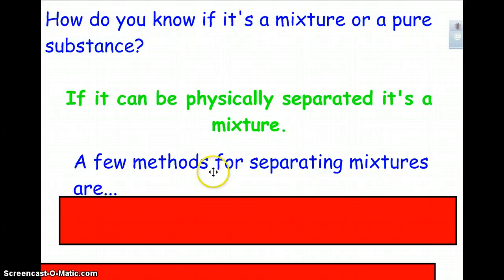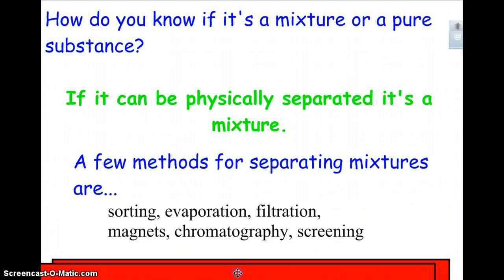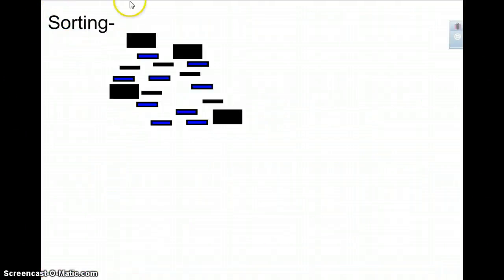Well, how do you know? You know if it follows one of these, or there are several other methods for separating a mixture. You could sort things, you could evaporate, you could use filtration, you could use magnets, you could use chromatography, screening. Those are just some of the ways you could separate a mixture. So what does that mean?